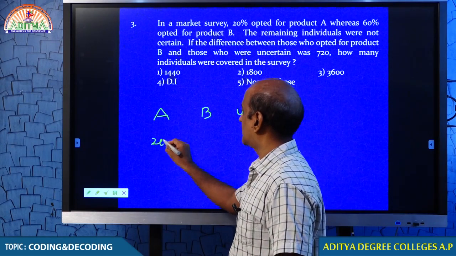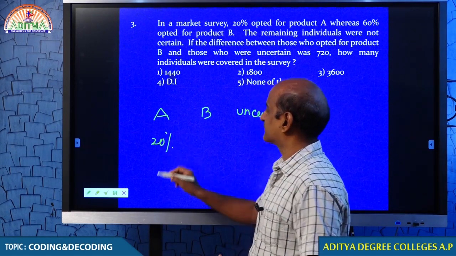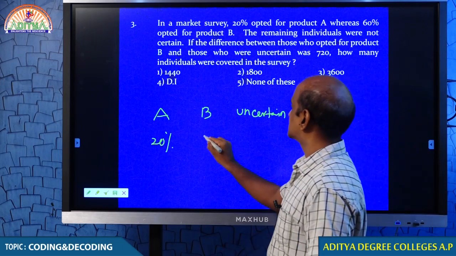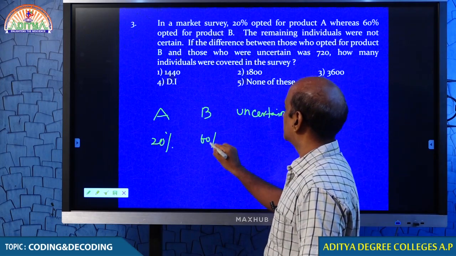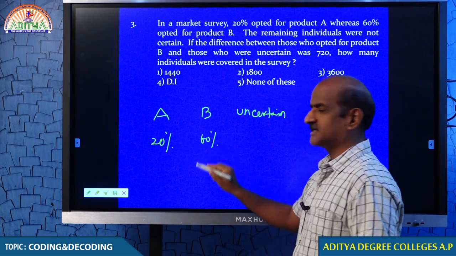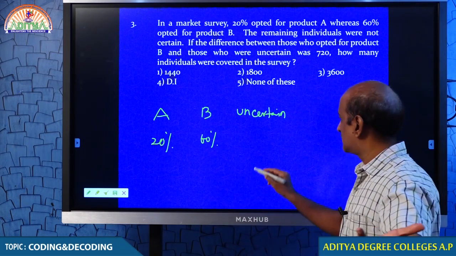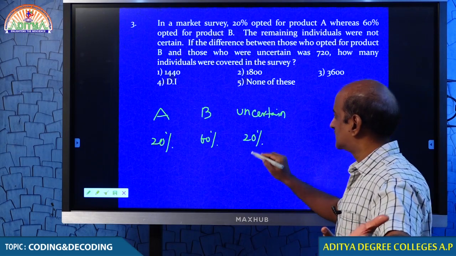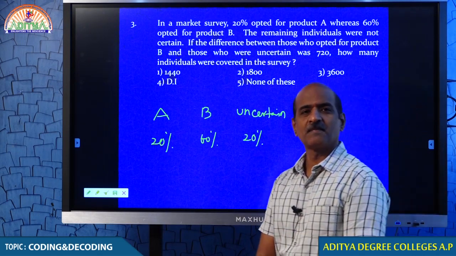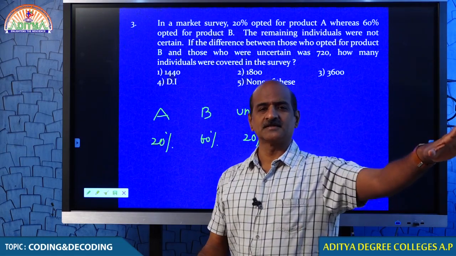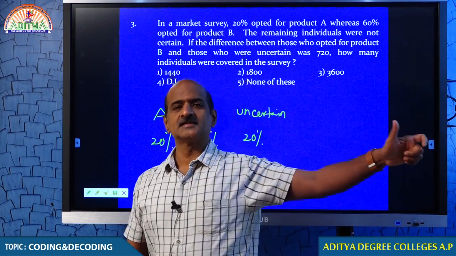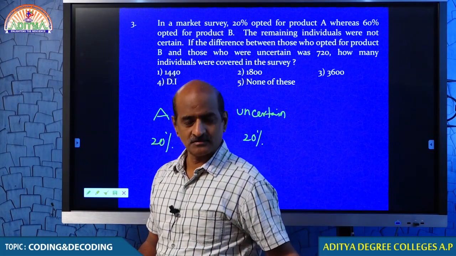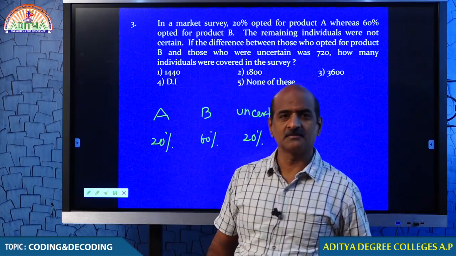20% of the people opted for product A, that is what is actually given by the examiner. 60% opted for product B. 20 plus 60, that is 80% is all over. The remaining 20% should have been uncertain. What do you say? 20% product A, 60% product B, 80% is all over. Probably we are left with the remaining 20%.